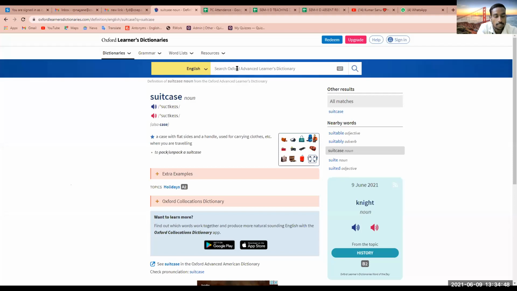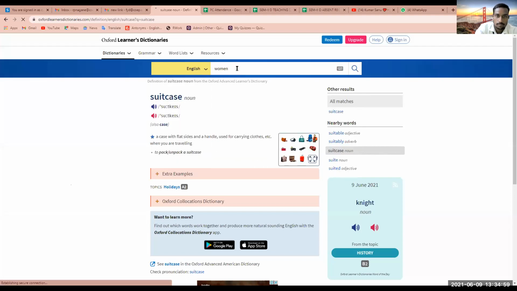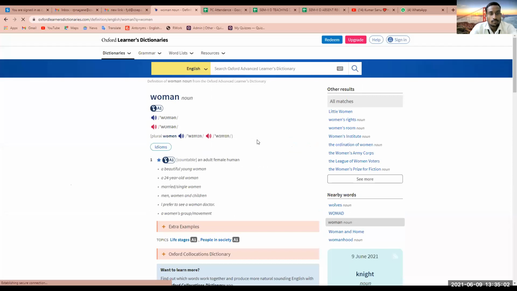Women. Okay, so you wanted to ensure how to pronounce women. Okay, let's try to see. This is woman when you read it singular. So this is woman. And when you are going to read it plural, here you can see this is singular. Singular is woman, plural is women. You'll come to know it. This is women. This is woman. Here is u, here it is i. Okay.